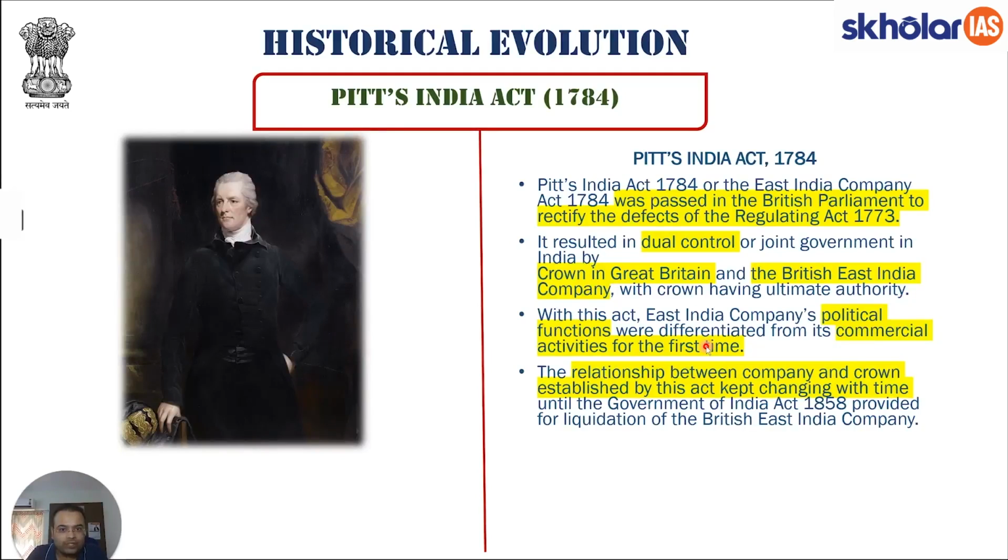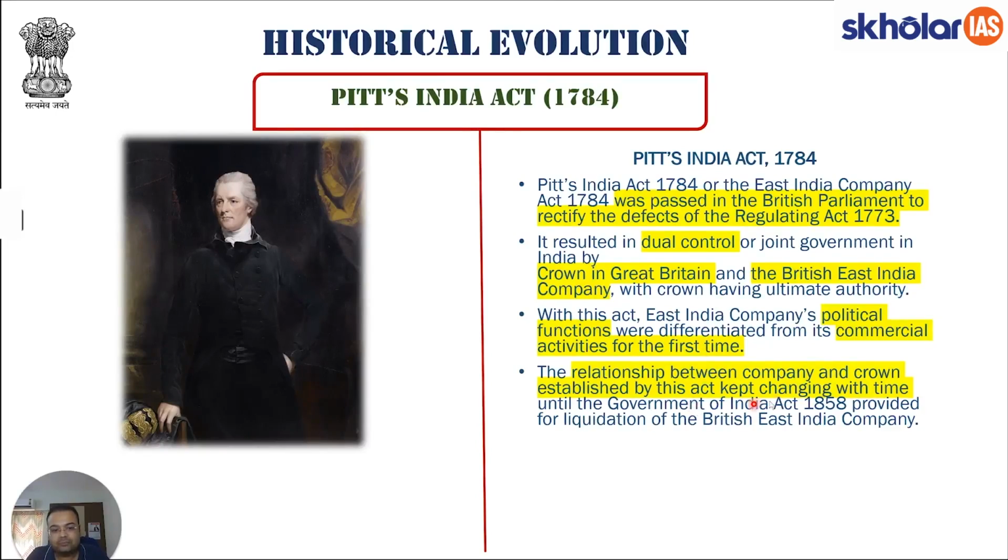I hope this point is getting clear that in Pitt's India Act 1784, the first attempt by the British government was made to differentiate the functions of the East India Company. They were differentiated into two categories: the first was the political functions, while the second was commercial activities. This point is again very important for your prelims exam.